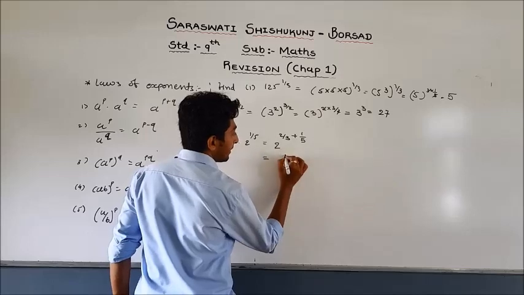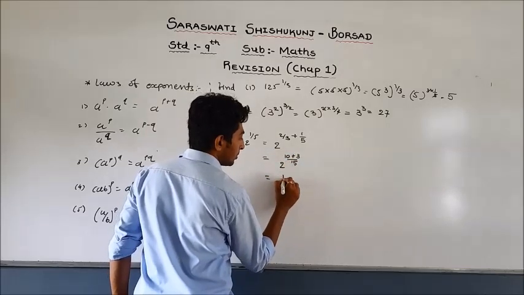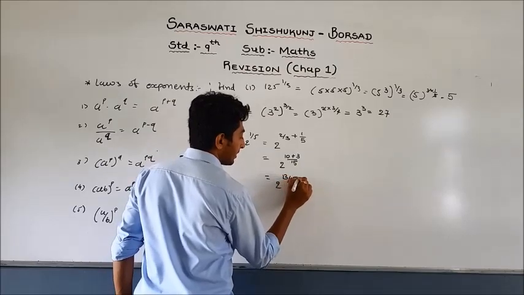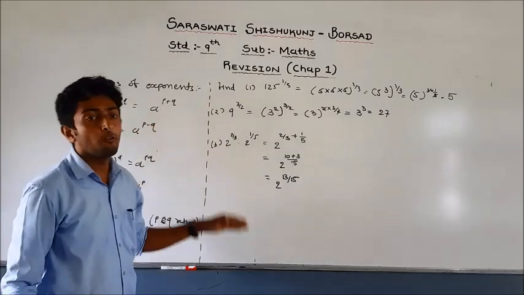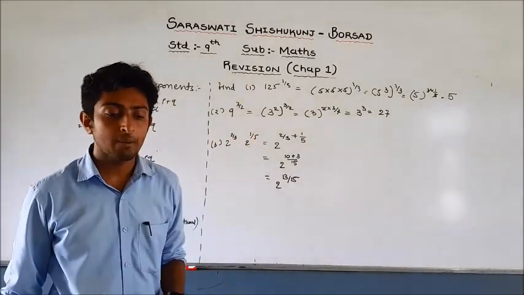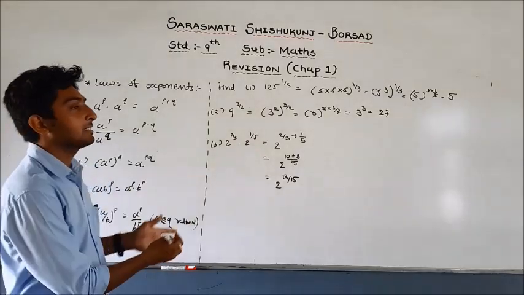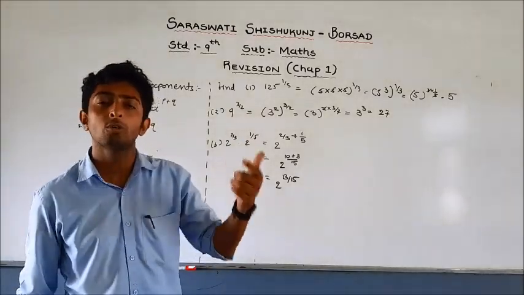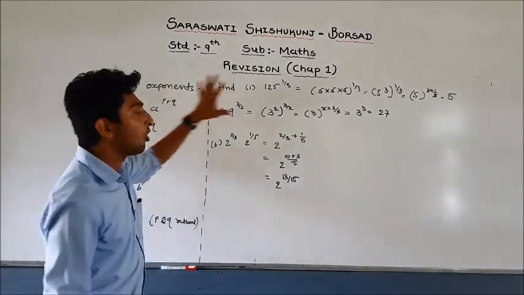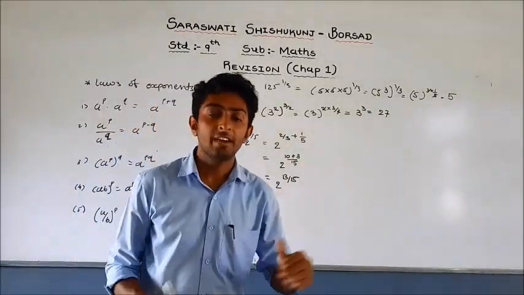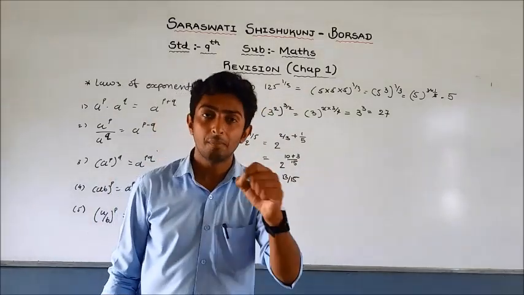So 3, so the answer is 2, 13 upon 15. In this way, by using the laws of exponents, you have to solve another type of example also. This is the short type of question. This will be asked as an MCQ or a short question, and you have to give the answer in one word or one sentence. So this is all we have to discuss in chapter number 1, the number system.